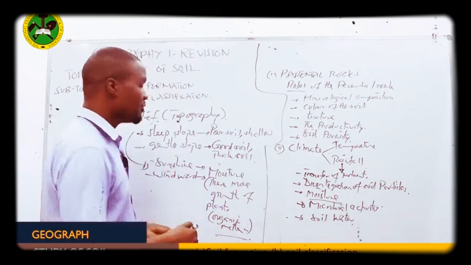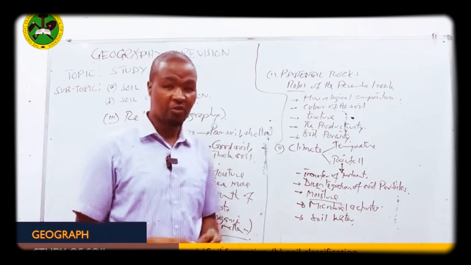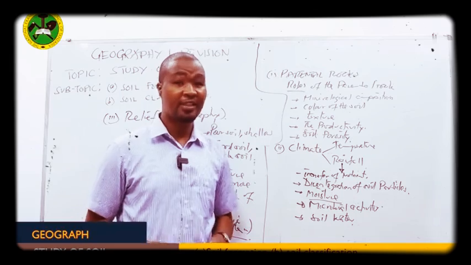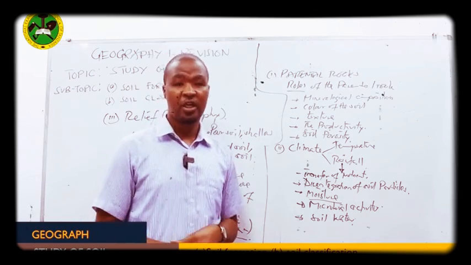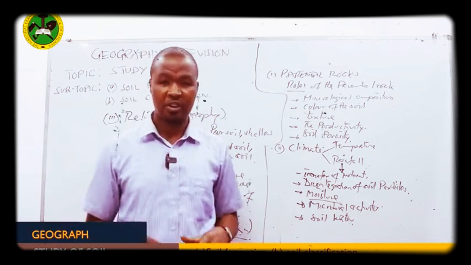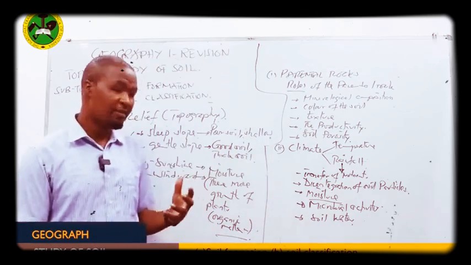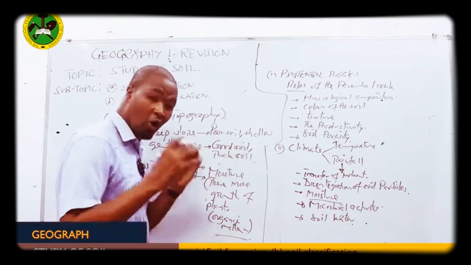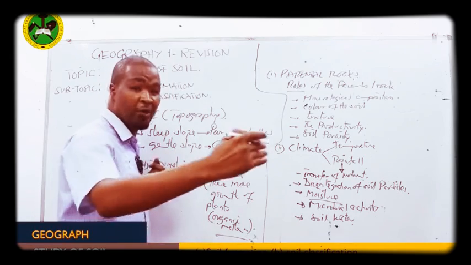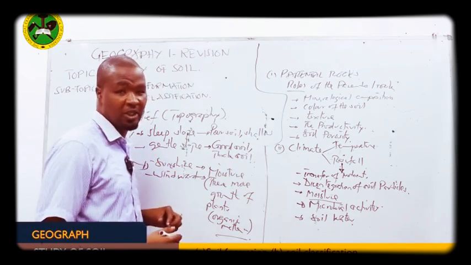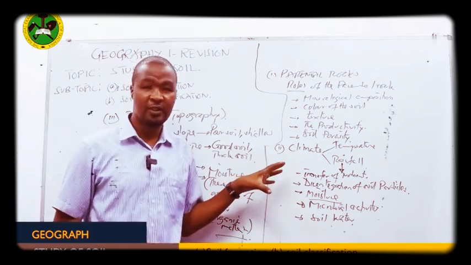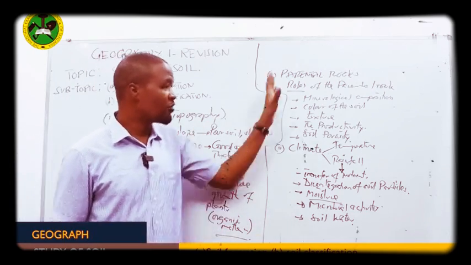Then we have time as the last factor for soil formation. The longer the time the soil takes in its formation, the more mature the soil will be. The shorter the time the soil takes in its formation, the less mature the soil will be. So in order for soil to be complete, it needs more time in its formation. Then I can conclude by saying these are the factors for soil formation.